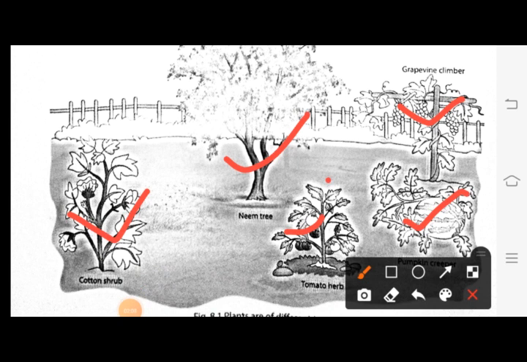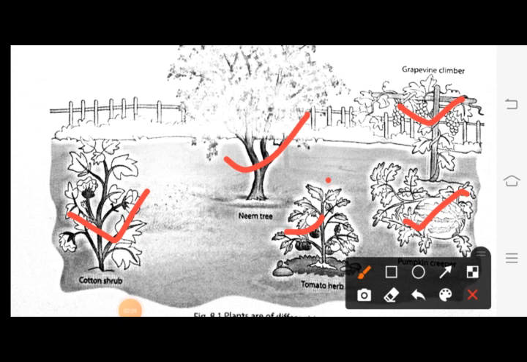So these are the types of plants we can see in our daily life with their examples: neem is a tree, tomato is a herb, watermelon is a creeper, grape is a climber, whereas cotton is a shrub.